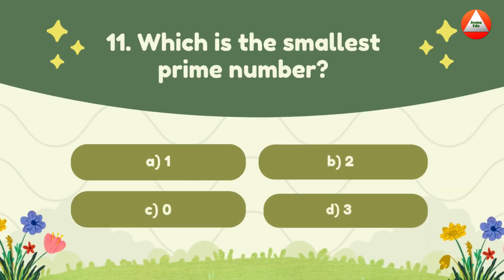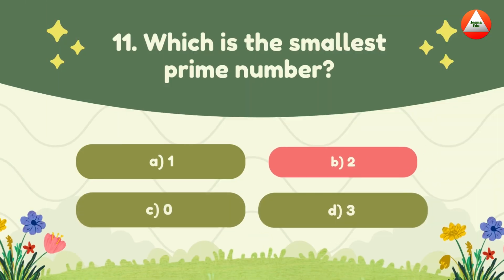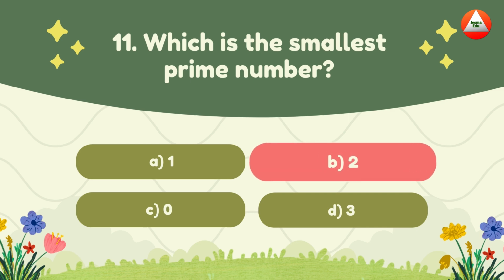Which is the smallest prime number? A. 1, B. 2, C. 0, D. 3. The answer is 2. 2 is the only even prime, the VIP of math.